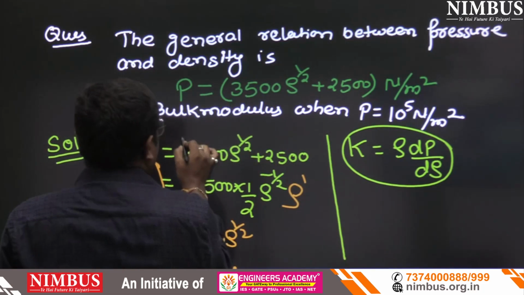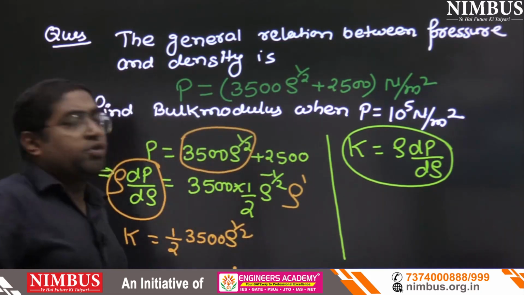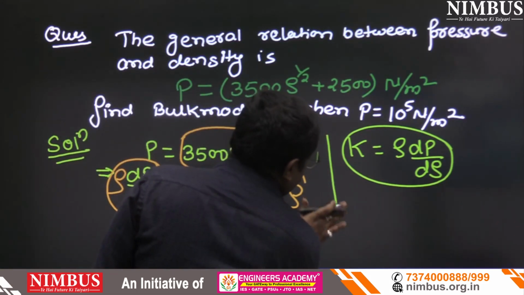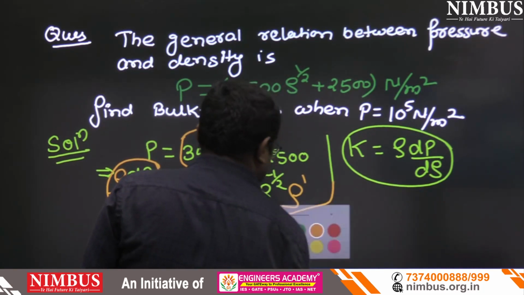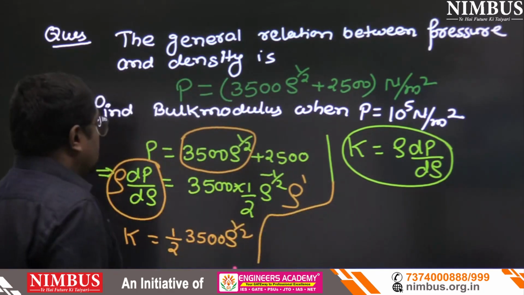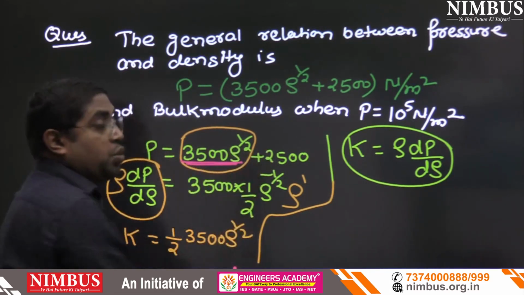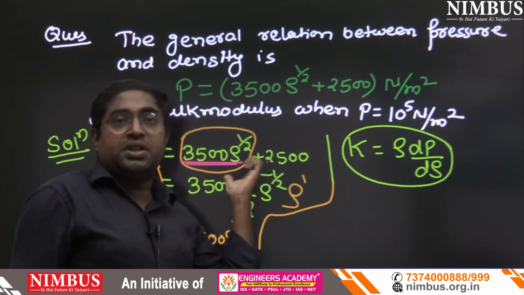Now see, 3500 rho to the power half. We have to find the value of that. See carefully here. Can we write P minus 2500 in place of this?